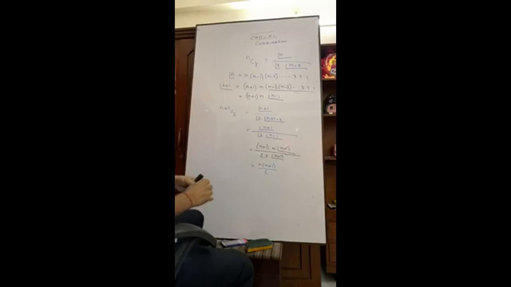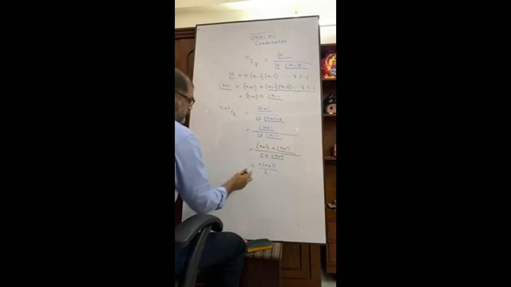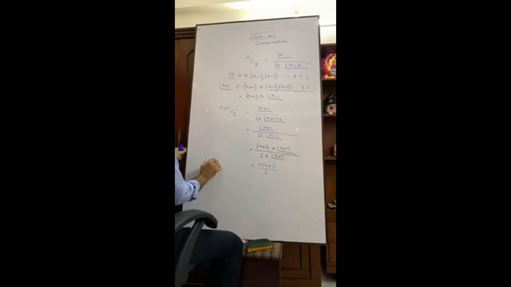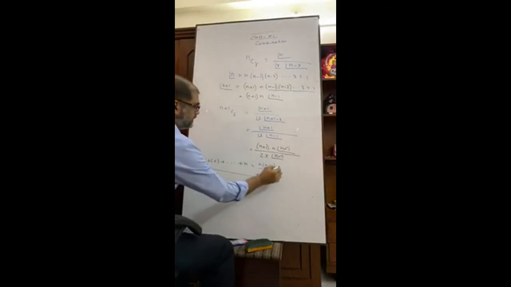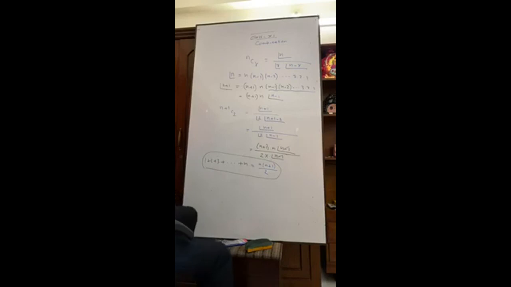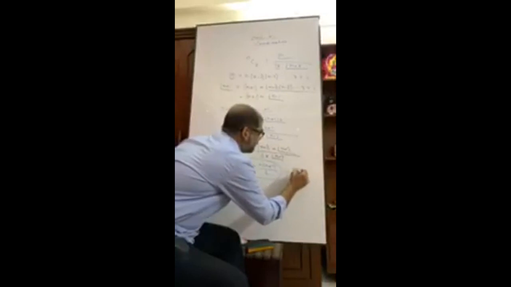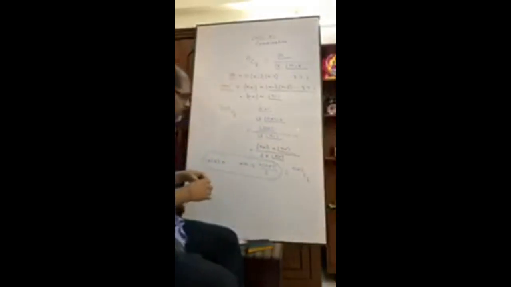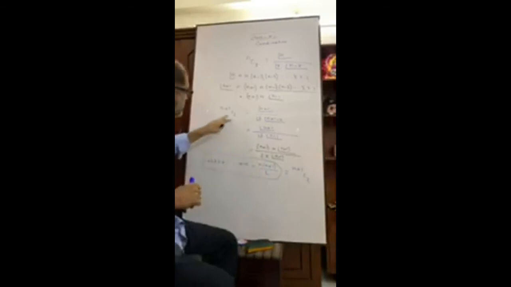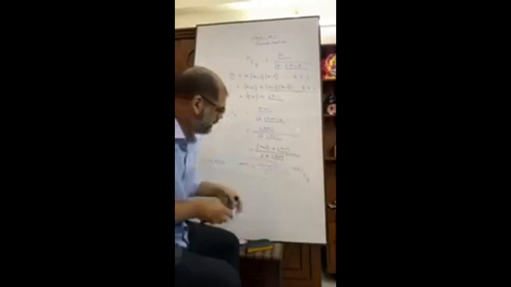My dear students, in class 9 we were also taught that this is the sum of the first n natural numbers. This is a formula, right? You understand? So we come to know that this is equal to n plus 1 C2. Have you seen? These and these are equal. So 1 plus 2 plus 3 up to n is equal to n plus 1 C2.